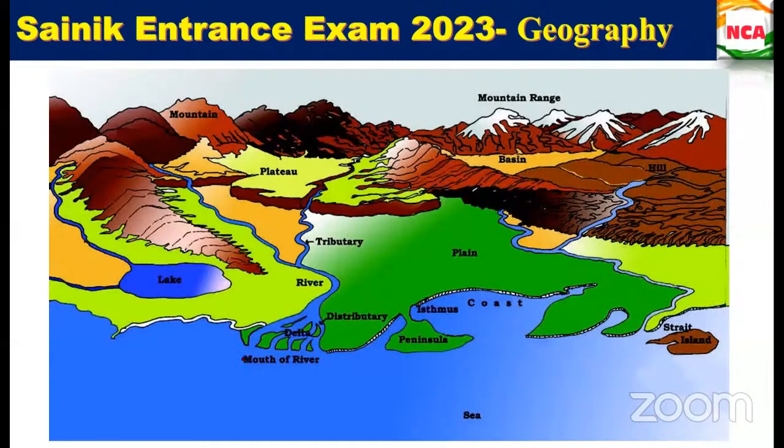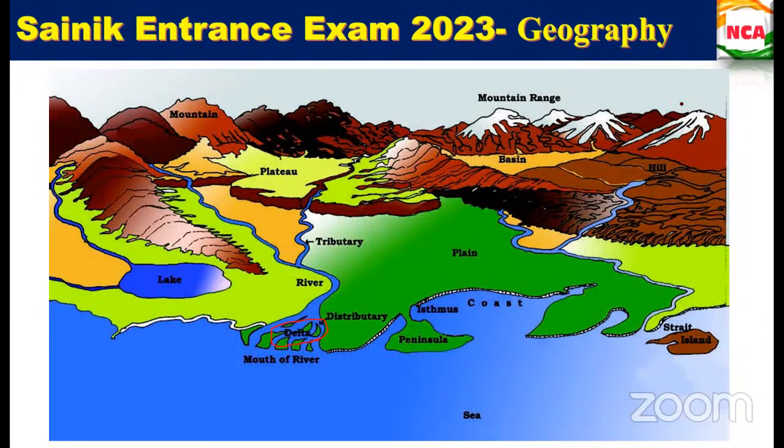That depression region is called the lake. So this is the mouth of the river where the delta is formed, at the mouth of the river only, right? That's it about landforms. If you have any doubt, let me know. Else we can move on to the next one.